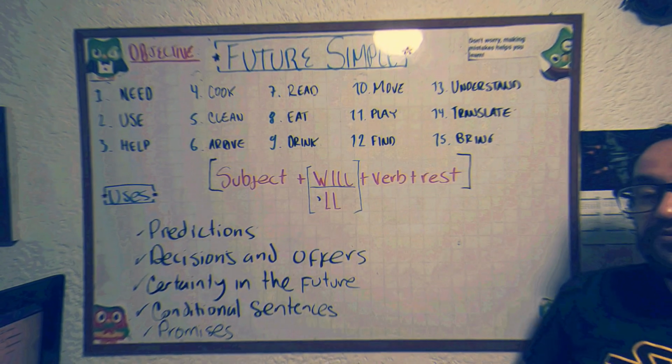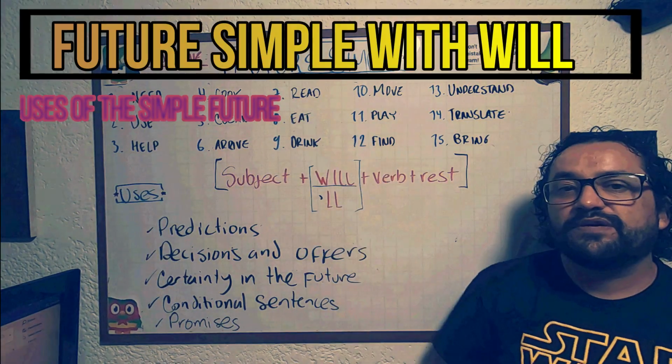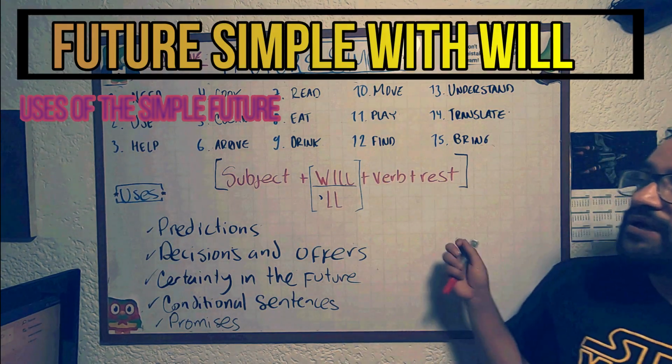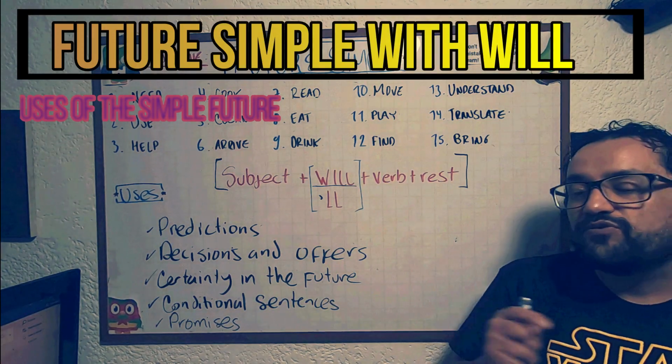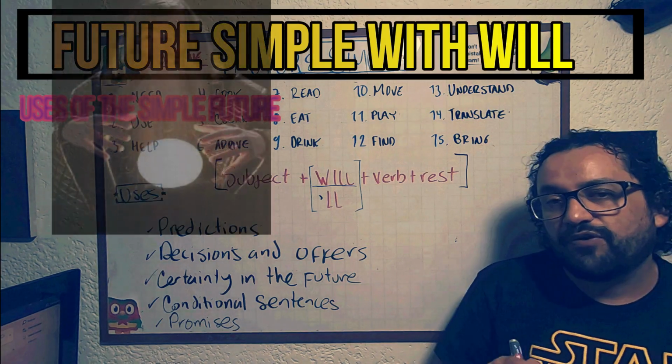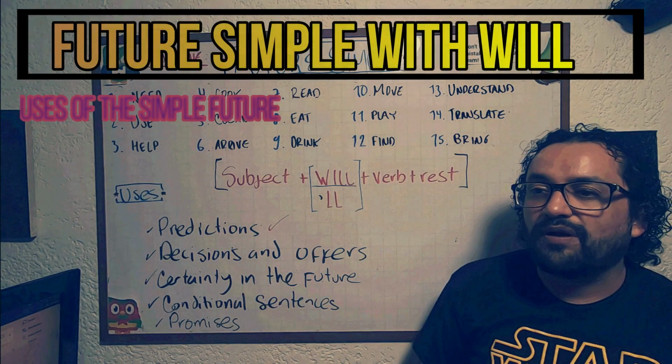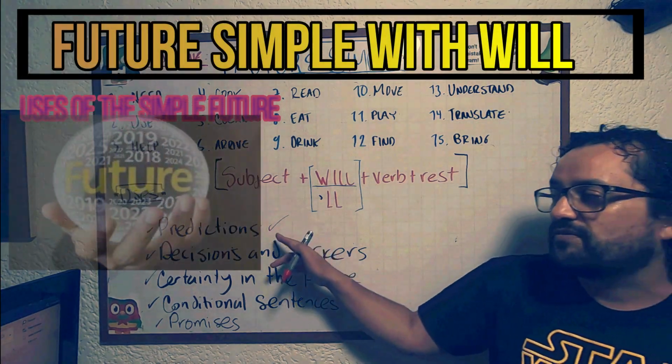Now we are going to talk about the future simple with will. We use the future simple for predictions, when we are going to talk about something in the future, to predict something.